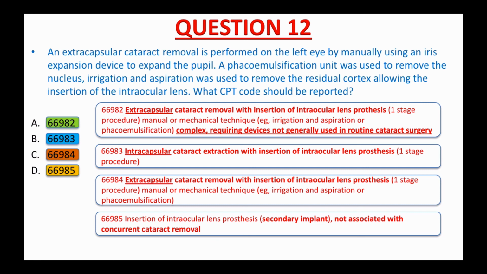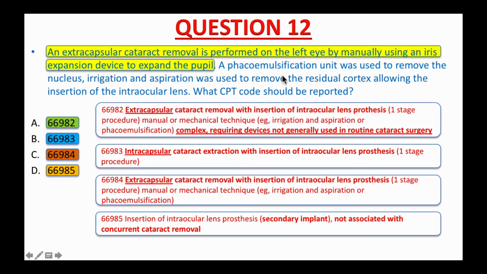Let's read it. An extracapsular cataract removal is performed on the left eye by mainly using an iris expansion device to expand the pupil. A phacoemulsification unit was used to remove the nucleus. Irrigation and aspiration was used to remove the residual cortex, allowing the insertion of the intraocular lens.